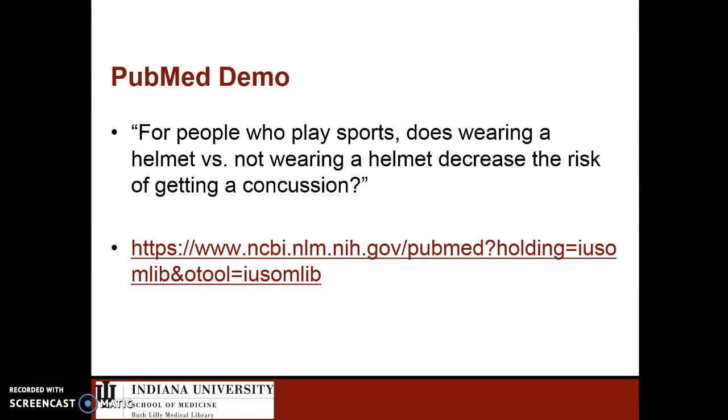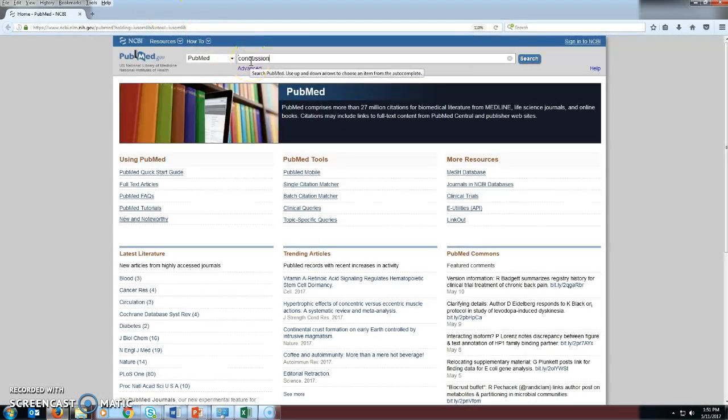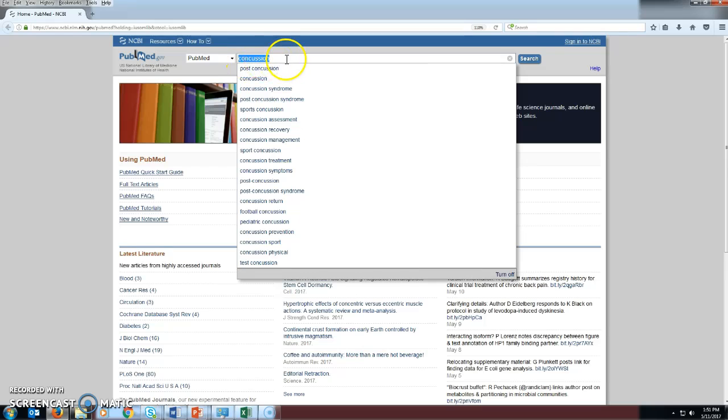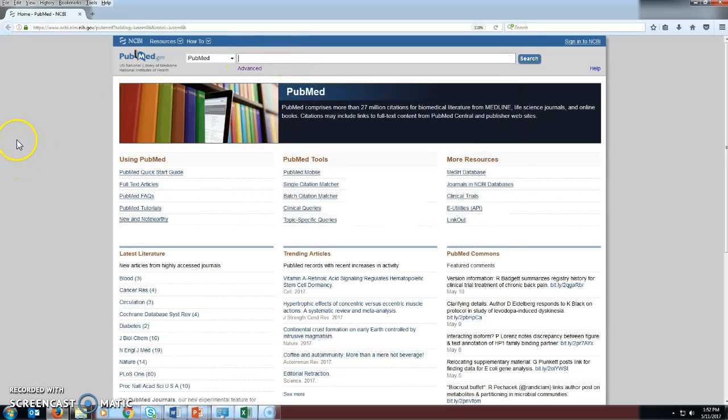So we come to the literature with a clinical question. For people who play sports, does wearing a helmet versus not wearing a helmet decrease the risk of getting a concussion? So let's go to PubMed. And we could go and type in the entire question that we just had, but if you do that, you'll get 0 results. Hopefully you don't conclude then that nobody has written any articles on the topic of helmets and concussions in sports. Databases often work best by focusing on the main concepts and searching them one at a time, each on its own.